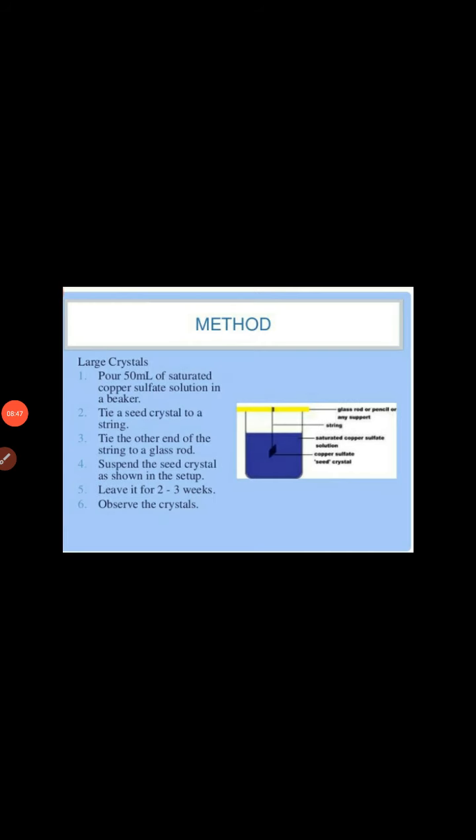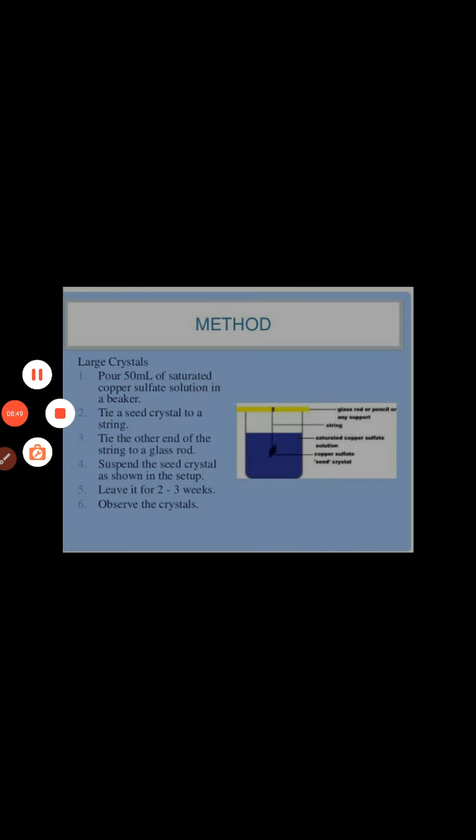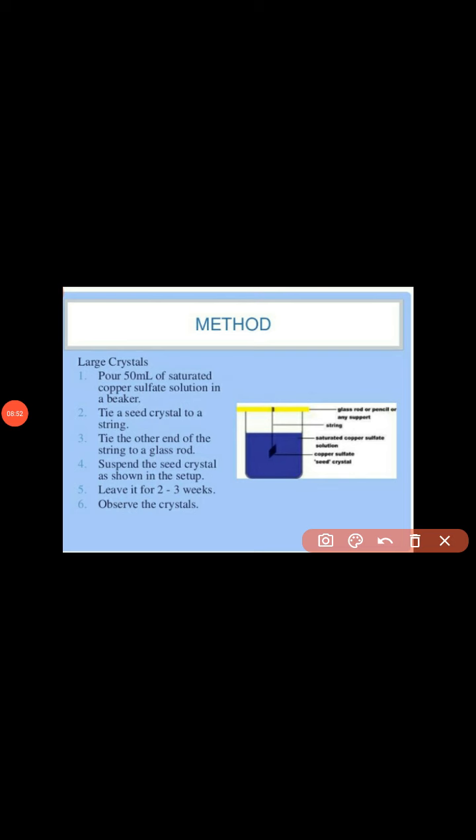Here is the container. In this container you have to pour 50 ml copper sulfate. Tie the seed crystal to the string. Here there is a string.